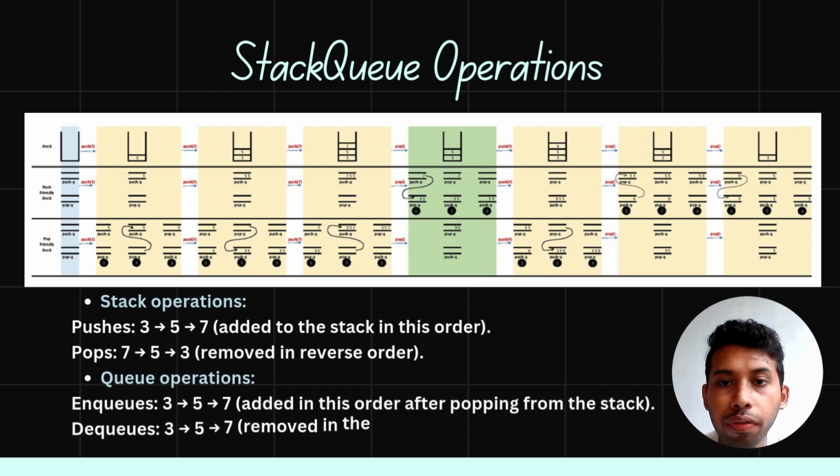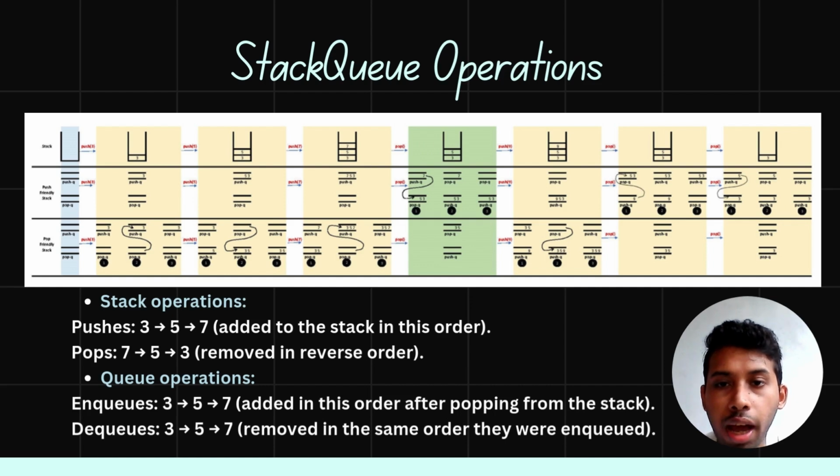See how the operations of StackQueue work. The top part of the image represents the stack operations. First, the push operation adds elements to the stack. The numbers 3, 5 and 7 are sequentially added to the stack. The stack grows with each push operation.